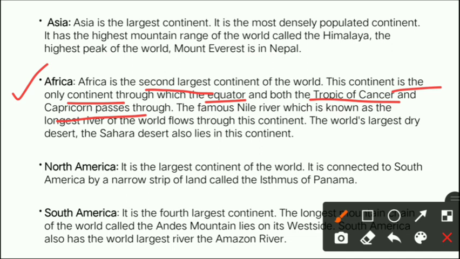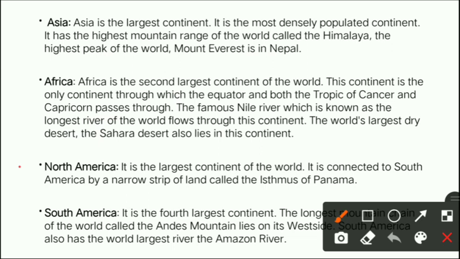Plus, see the next sentence, the famous Nile River. The Nile River, which is the longest river, also comes under Africa, right? The world's largest dry desert, the Sahara Desert, also comes under Africa. Okay.